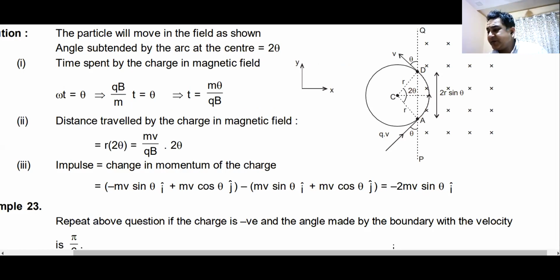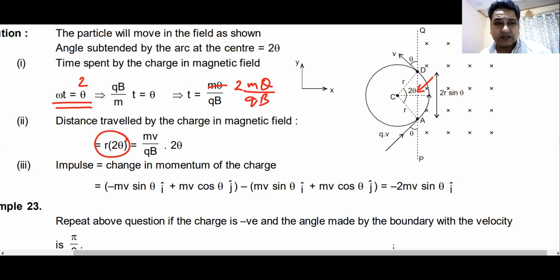Well, the answers are pretty simple. See, this angle, as I told you, is already 2 theta. So you can use omega t equal to 2 theta. It moves through a total angle of 2 theta. So time becomes 2m theta by qB. Yes or no? The distance traveled is the arc of the circle, r multiplied by 2 theta. So this is the distance traveled.